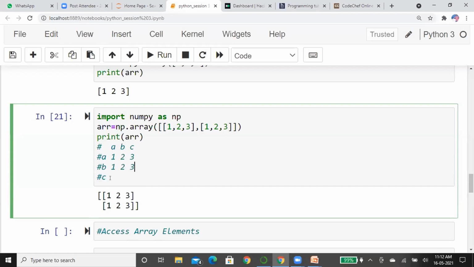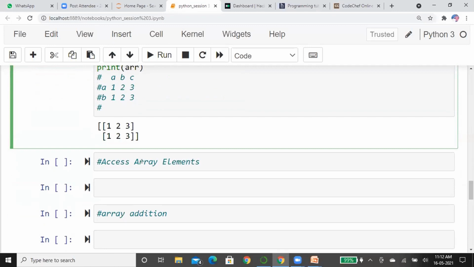There are no row headings here. This is our two-dimensional array. It is a matrix. What type of matrix is it? It is a 2x3 matrix. Okay, I think you understood.